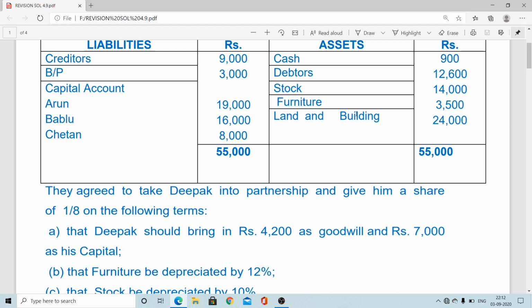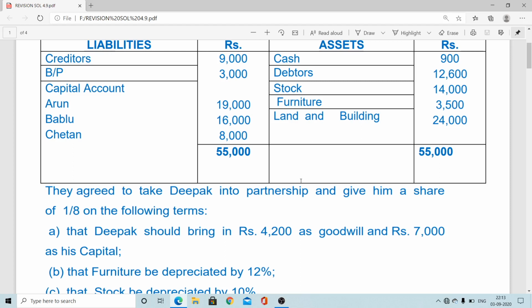If you know properly the format of the balance sheet, it is just cross posting: the asset side comes to the "to" side, and the liability side comes on the "by" side. The reason behind it is that an asset is debit in nature, so if you want to cancel it, automatically you have to make credit. Similarly, liabilities are credit in nature, so if you want to cancel them, automatically it will be debit. "By" side means it is coming as a debit side, like creditor to Chetan's capital. Chetan takes over the creditor, so the creditor account is debited; it is credit in nature, and we are making it debit. So this logic we will have to use in the preparation of partners' capital.